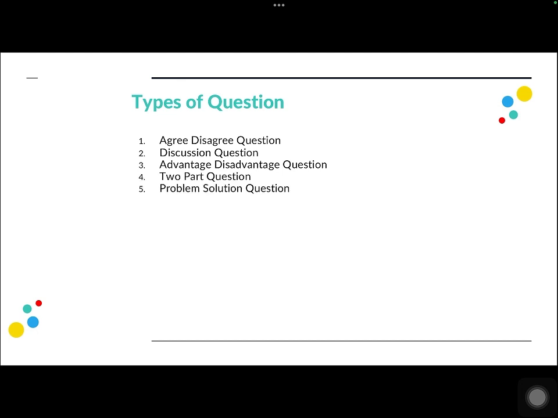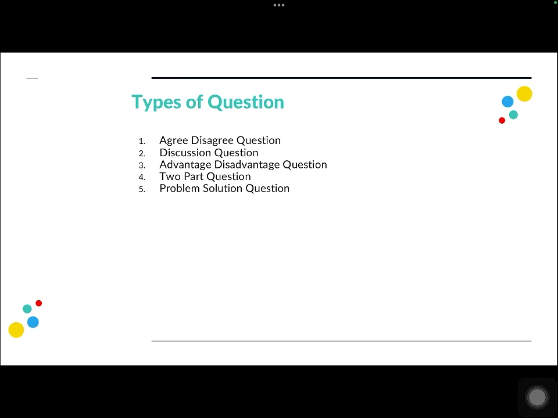Now, there are 5 question types that we are going to look at. If you talk to other teachers, you'll find some people will say that there are 14 question types, or some people will say that there are only 3 question types. So be assured that it's not about how many question types you are studying, but about whether you are understanding the foundation of the kind of question that they're asking you in the exam or not.